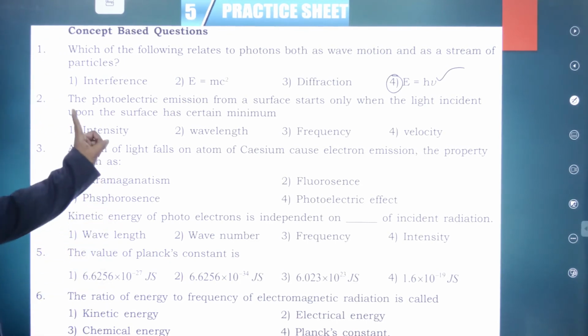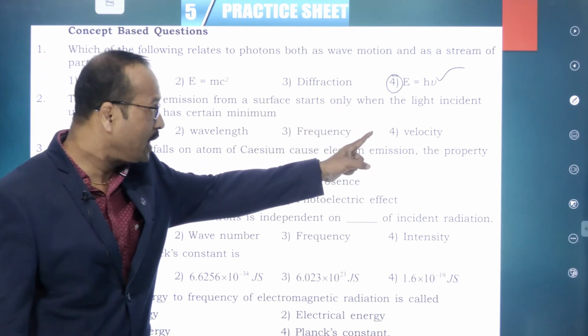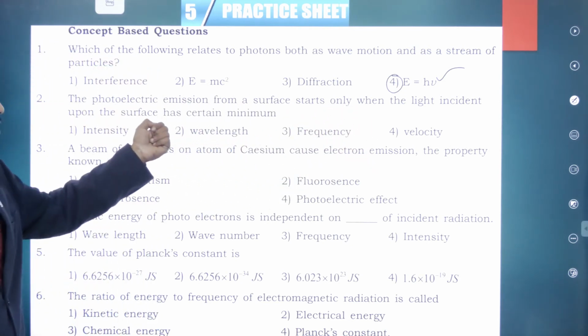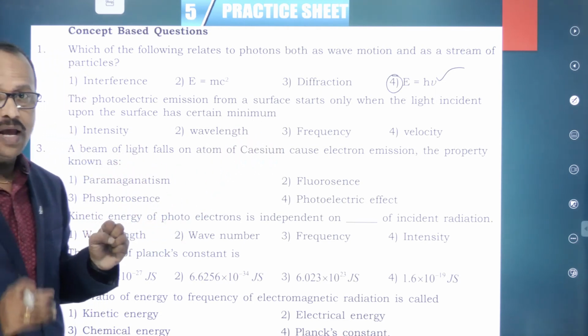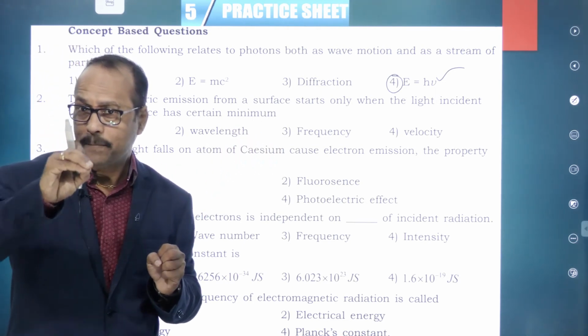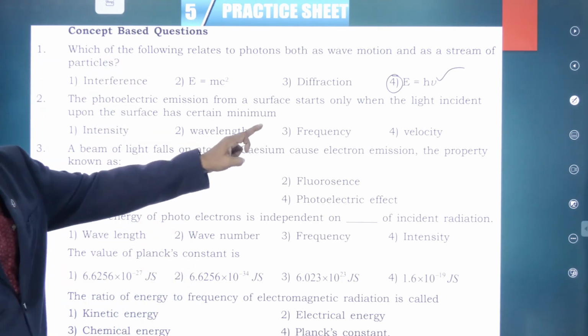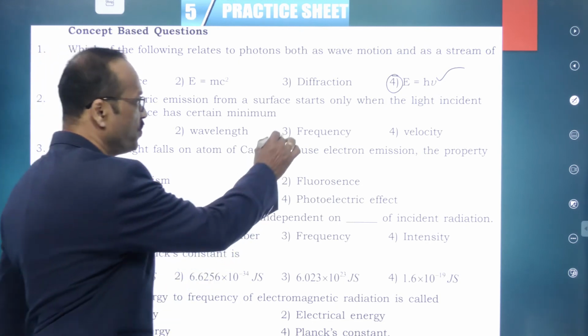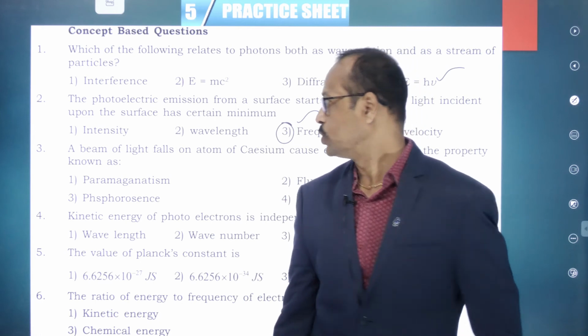Second one, the photoelectric emission from a surface starts only when the light incident upon the surface has a certain minimum. So to take out the electron, what is required? Intensity, wavelength, frequency and velocity. What's the option? Frequency, minimum frequency, which is called the threshold frequency, I told you, right?